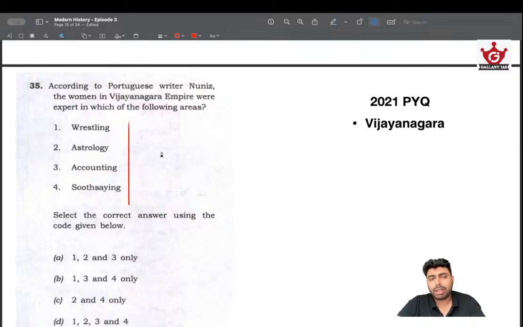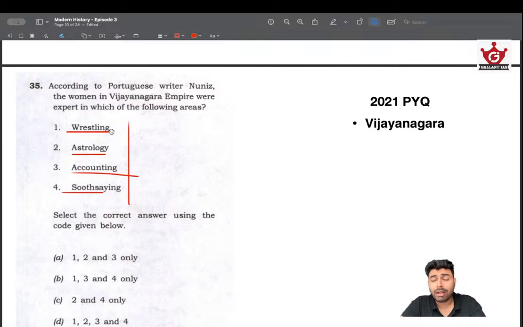But it's not required that you learn everything, in which all areas women were engaged, things like that. If you have a qualitative idea that Vijayanagara is a progressive empire, you can easily arrive at the answer. In a progressive empire, women will be very much active in the social sphere and the economic sphere. So in that perspective, soothsaying is very much possible. Accounting, astrology, wrestling is one thing that may seem less likely, given that age. But Vijayanagara is a very progressive empire.